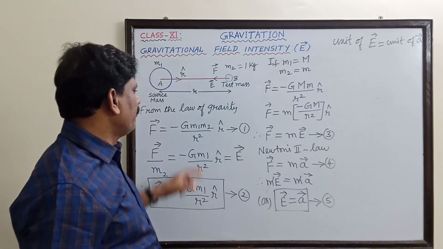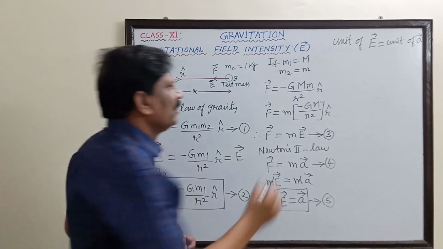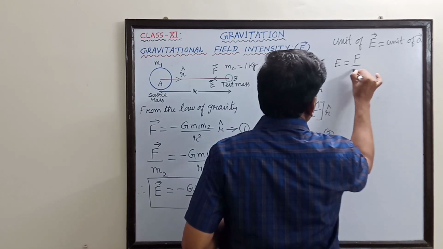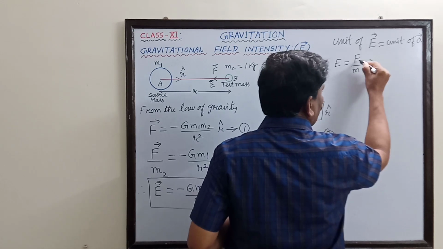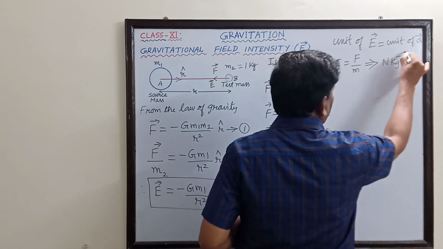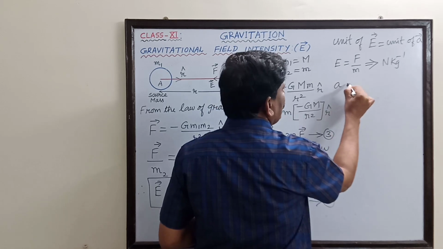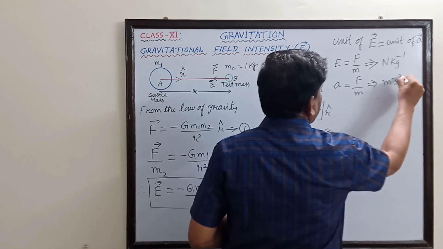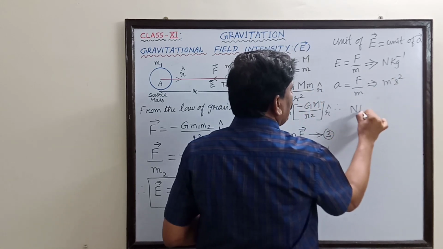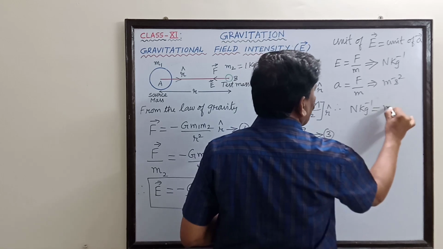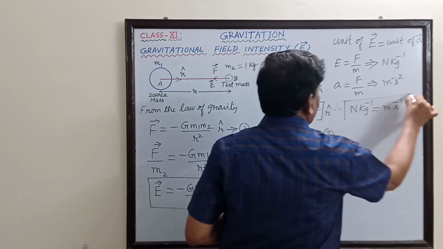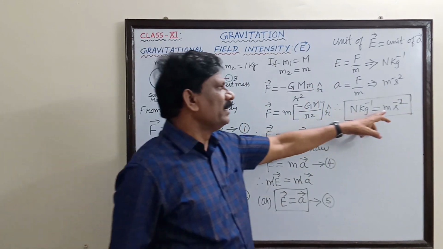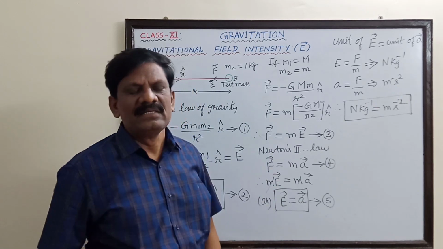There are two units for this gravitational field intensity. So what is the unit of E? E is equal to F by m. So it implies the unit is Newton per kg. And acceleration is also equal to F by m. This is meter per second square. Therefore, Newton per kg is also equal to meters per second square. Newton per kilogram and meter per second square both are one and the same.